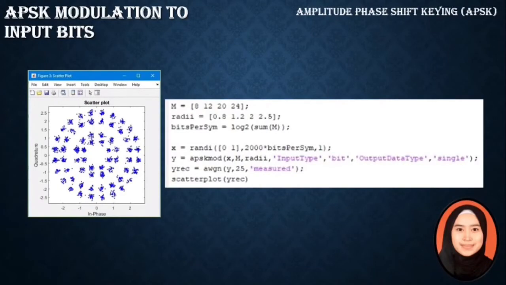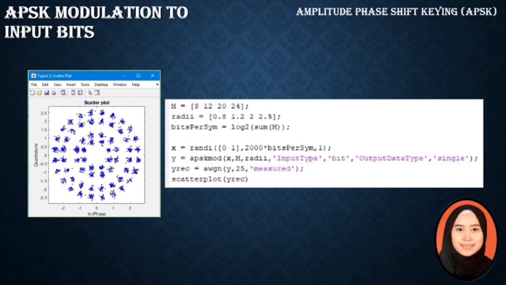As you can see here, on the right side is the coding for APSK modulation to input bits. At the first line, M equals 8, 12, 20, and 24, which is the number of points in each circle. For the second line, it shows the radius of each circle in each ring from the main point. For the third line, it shows the bits per symbol being calculated using the equation, where M can be obtained from the summation of all circles equal to 64.